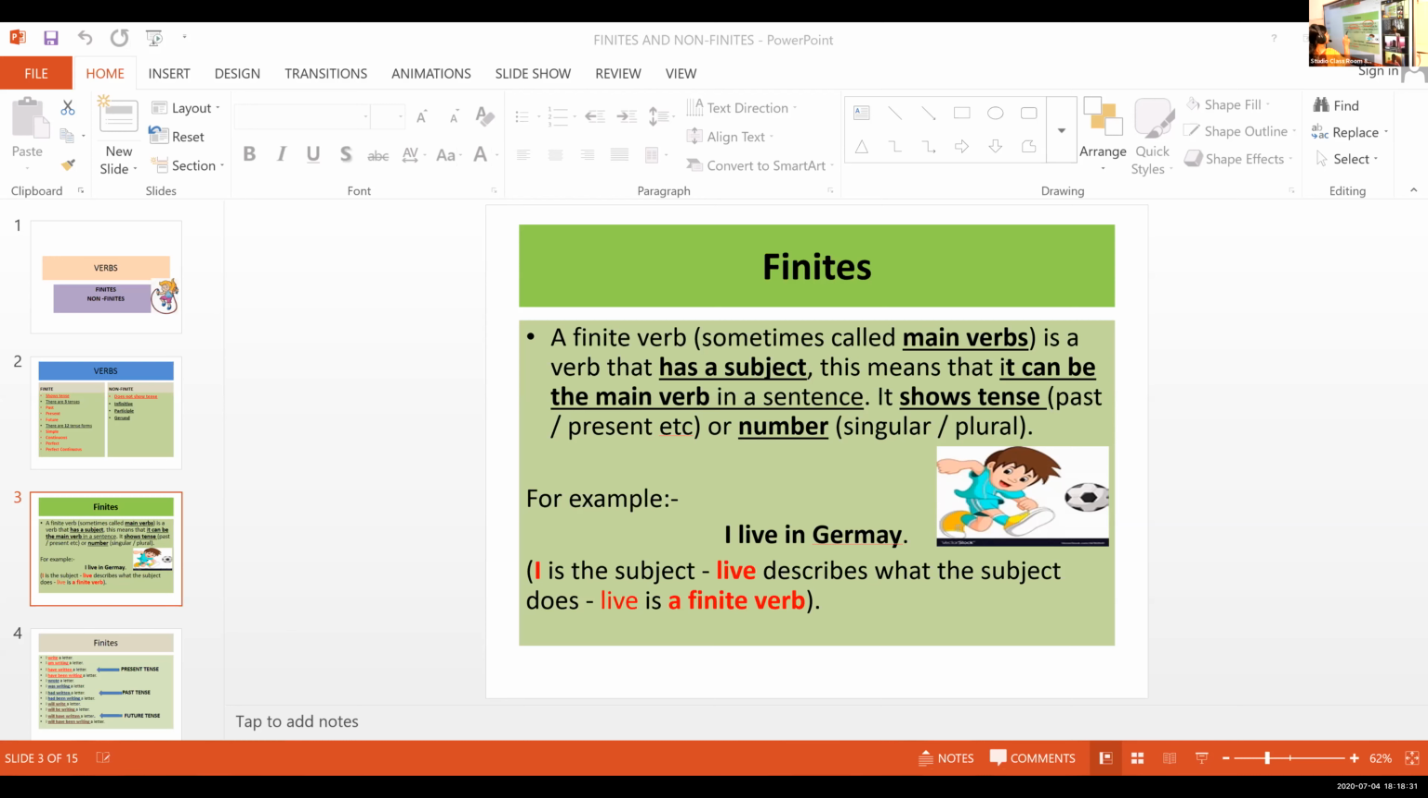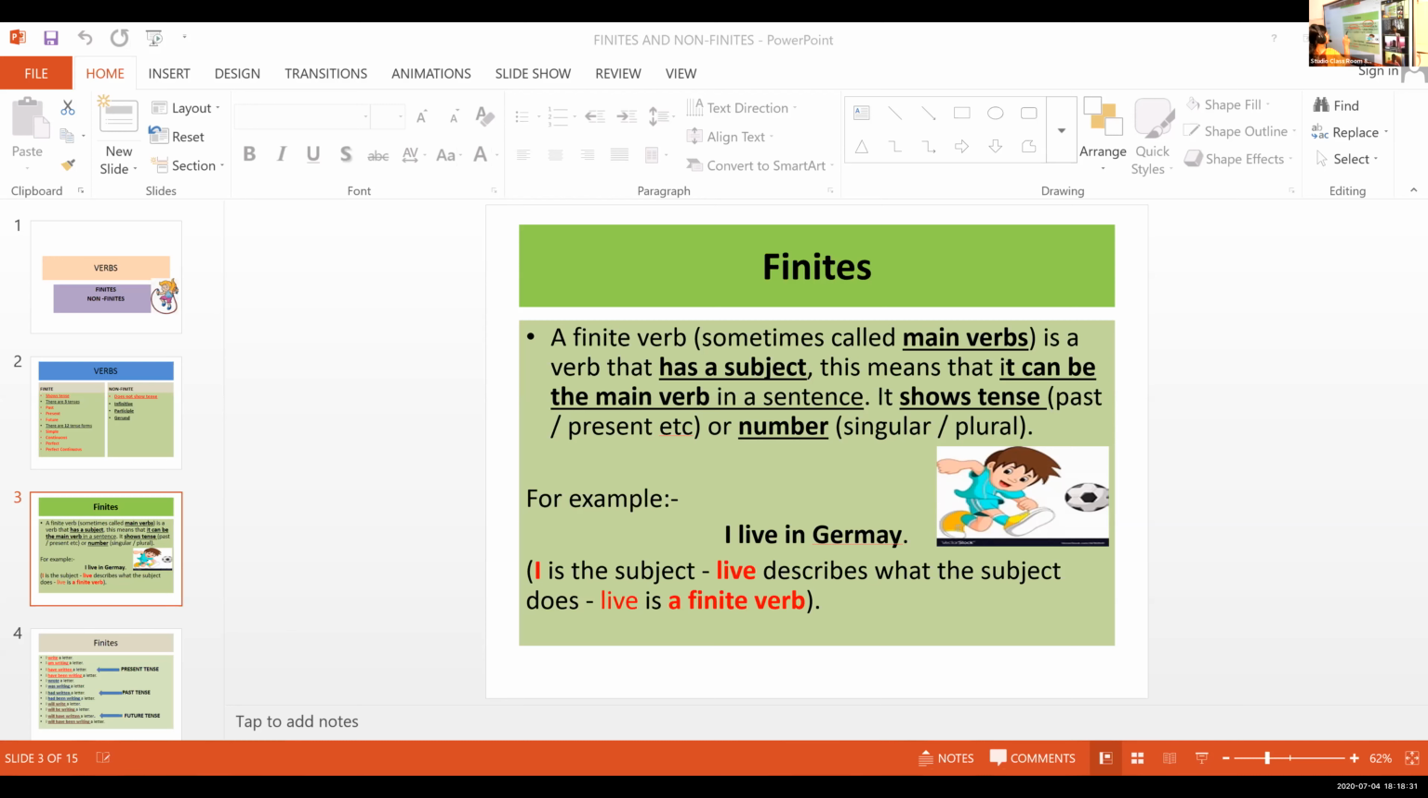Now Gus, what do you mean by person? How many persons are there in English? Three, ma'am. First person, second person, and third. Yeah, you're absolutely right. There are three persons. Pronouns, you might have learned pronouns: first person pronoun, second person pronoun, third person pronoun. So there are three persons in English grammar, right?